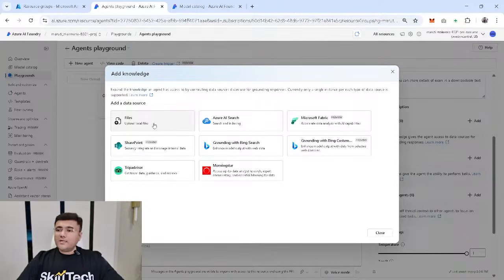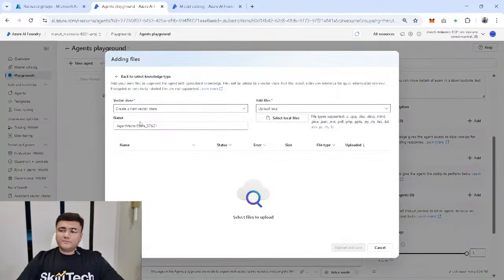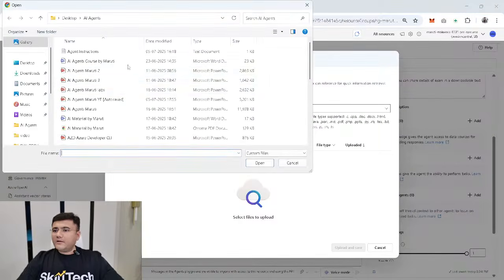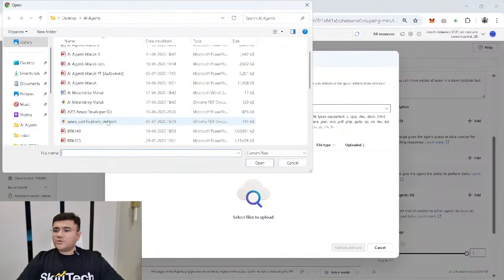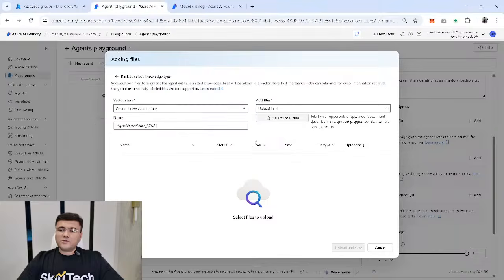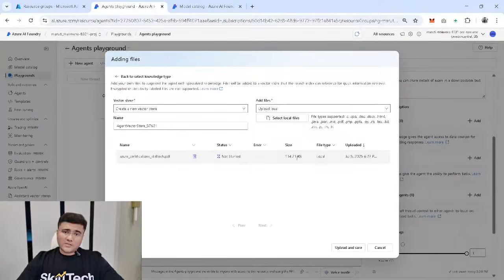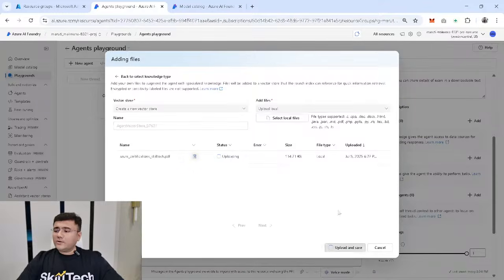In my case, I'm going to click on files, and I want to upload one file here which I have already prepared. So I'm going to click on select the local file. And I have prepared one PDF which is actually having information about certification. So I'm just going to upload this PDF, which is Azure Certifications SkillTech. This is one PDF which is actually having the information about multiple certifications in this. So I'm going to upload this and I'm going to click on upload and save.